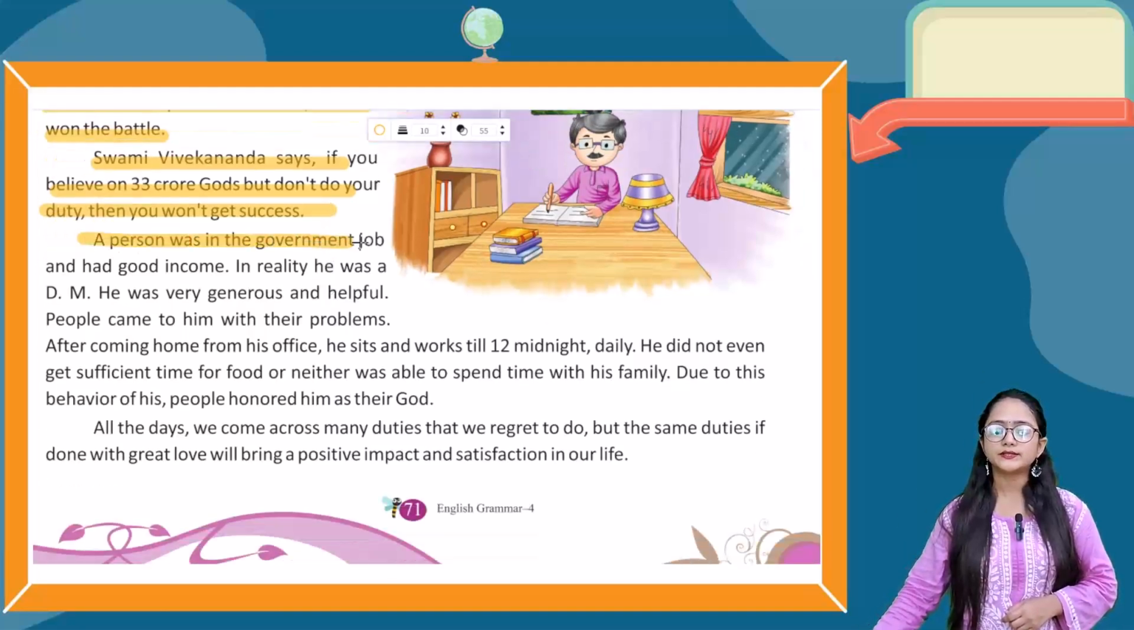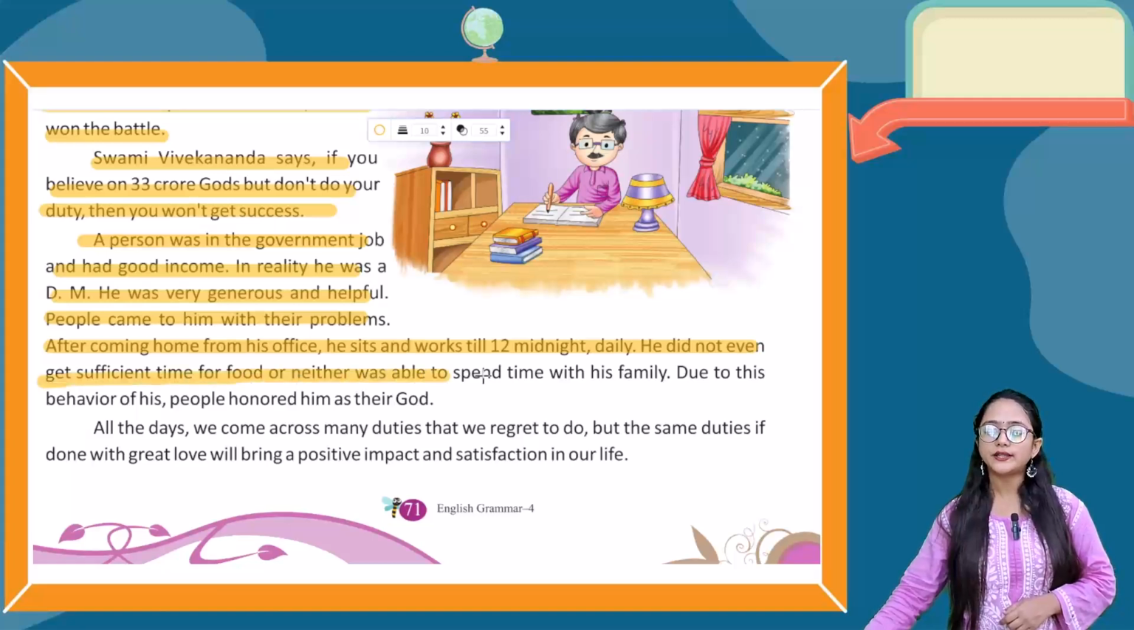A person was in the government job and had good income. In reality, he was a DM. He was very generous and helpful. People came to him with their problems. After coming home from his office, he sits and works till 12 midnight daily. He did not even get sufficient time for food, or neither was able to spend time with his family. Due to this behavior of his, people honored him as their god.